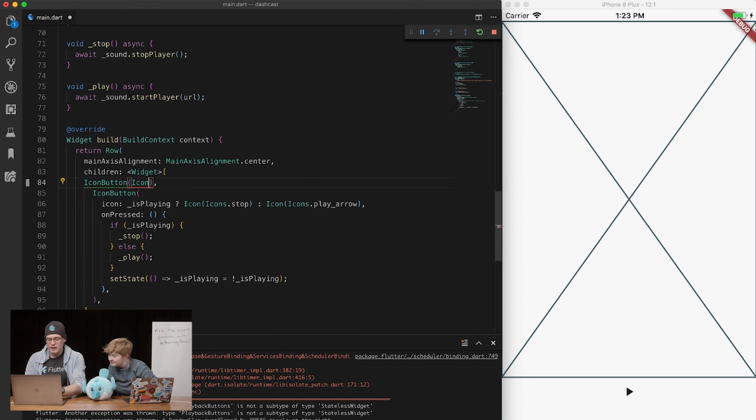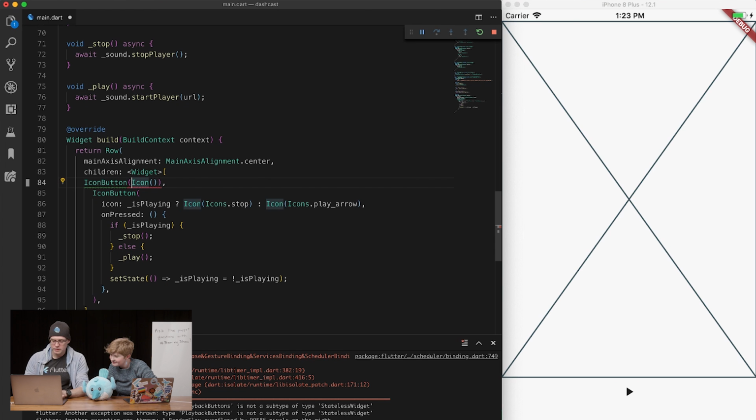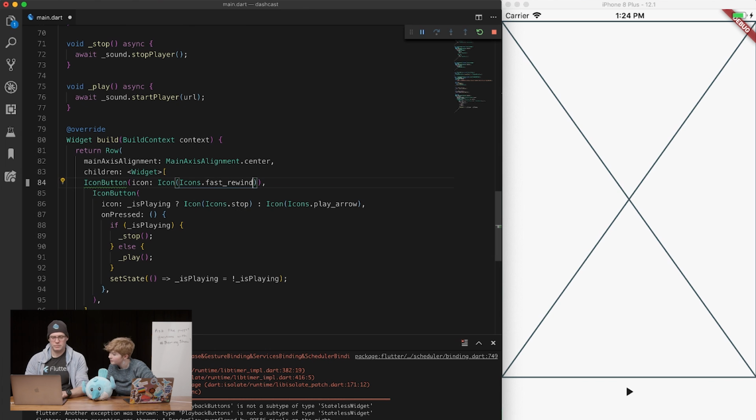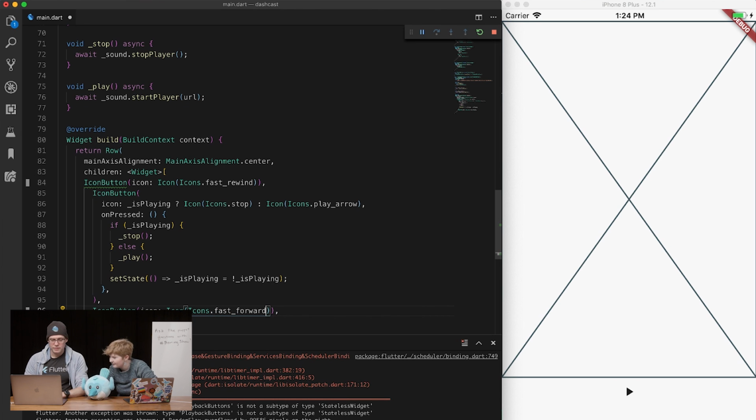We're going to have to create an icon, and this should be icon, icons dot rewind. There we go. Okay, didn't expect that. That's going to complain that there's no onPressed, but we'll worry about that later. And icon button. You can do onPressed null if you really care. Yep, whatever. That'll just disable it though, so maybe you don't want that. Fast forward, and you know what? We'll just put it in here for the moment because that's what I normally do.